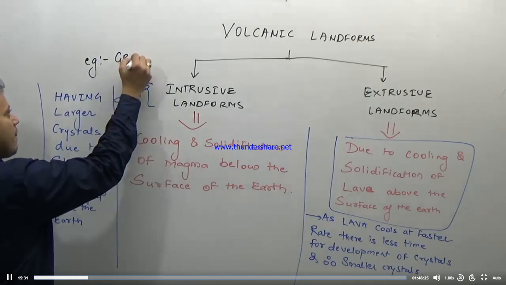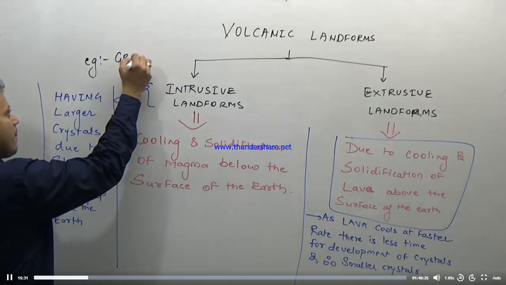So the rocks formed deep inside the earth are known as plutonic landforms, while the intrusive rocks found near the surface of the earth, beneath the surface but nearby, are known as hypabasal landforms.